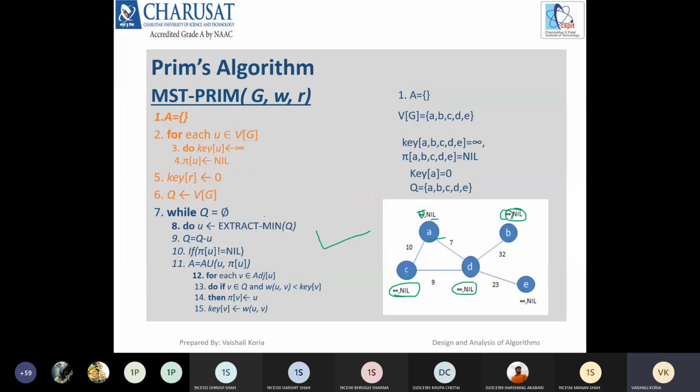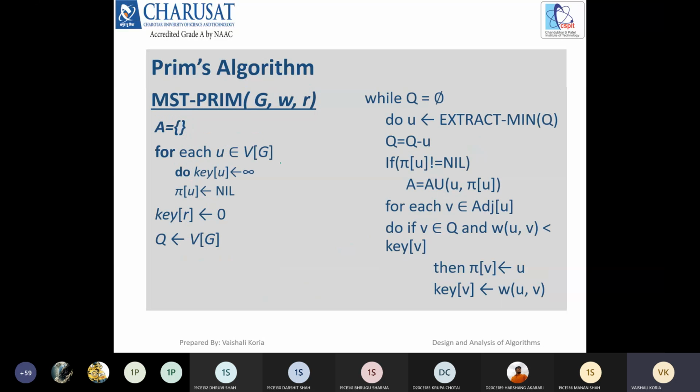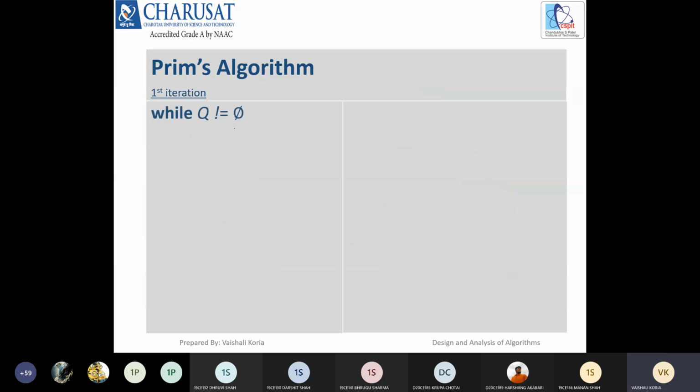Now see, this is the initialization. Now we'll see this while loop. Okay, so in the first iteration, we need to check the condition whether the Q is empty or not, right? So if the queue is not empty, we have to execute the statements.